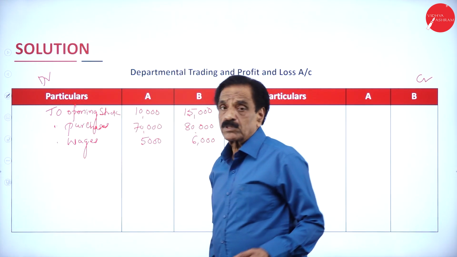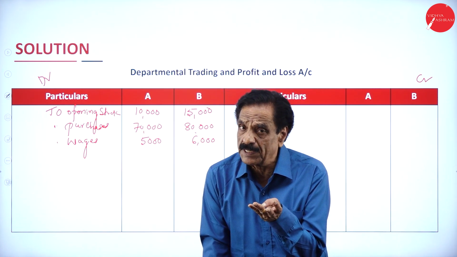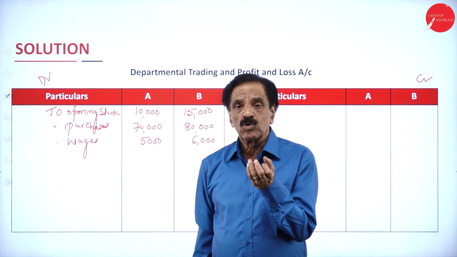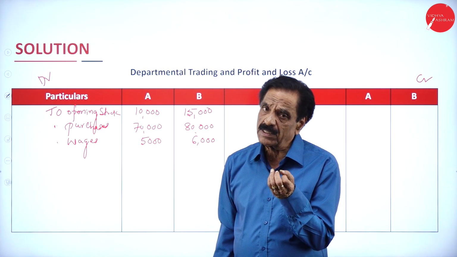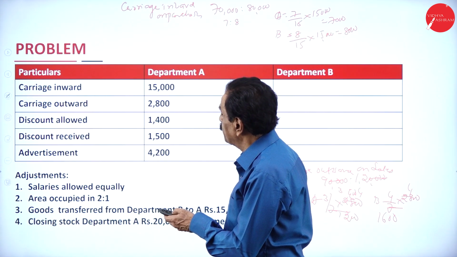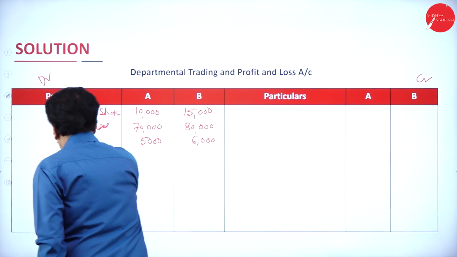So what are the items that come in the trading account? Opening stock, purchase return, carriage inward, then wages, coal, gas and water, freight charges, sales, closing stock. Have you seen that carriage inward is there? Carriage inward 15,000.